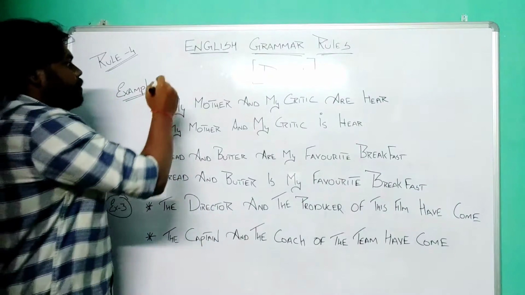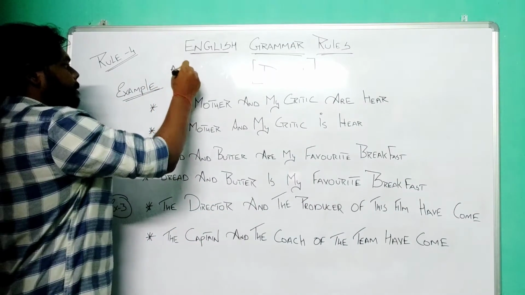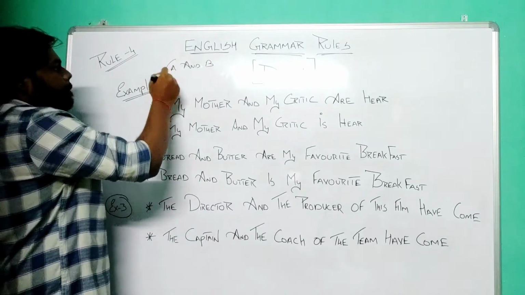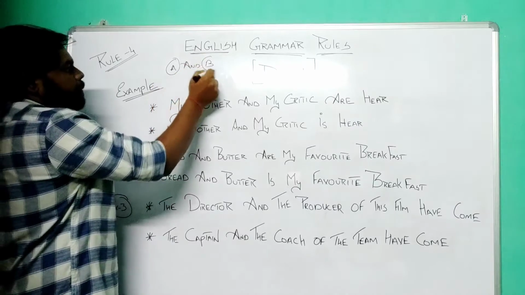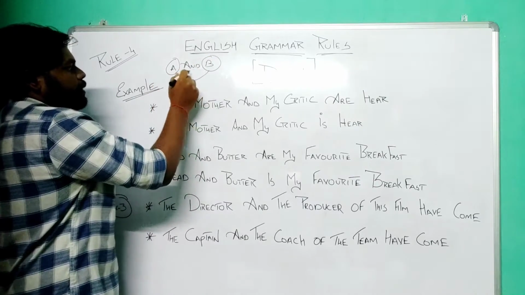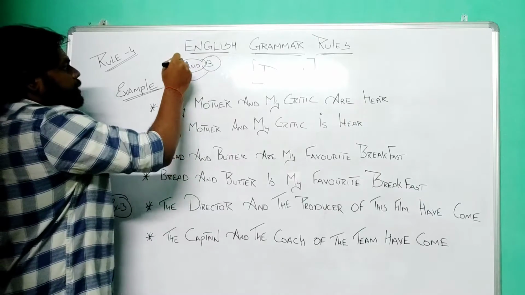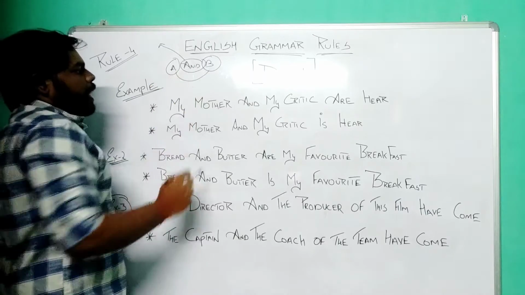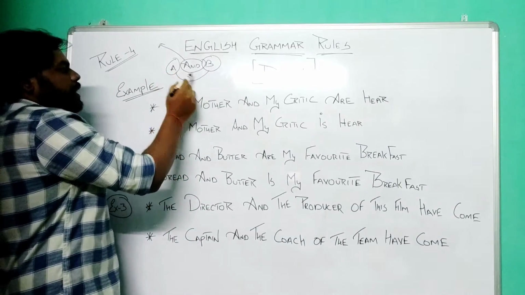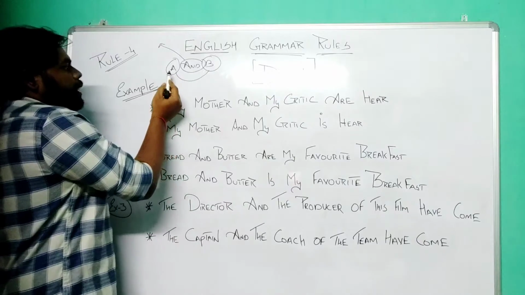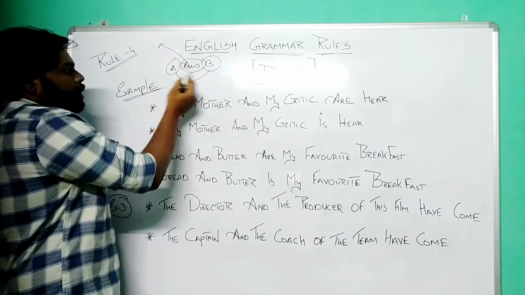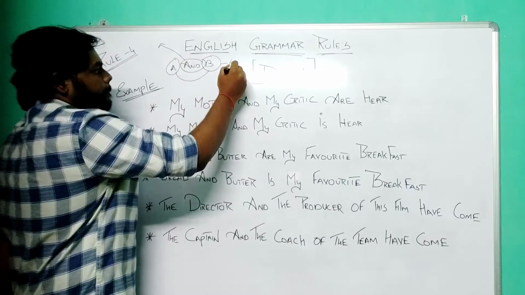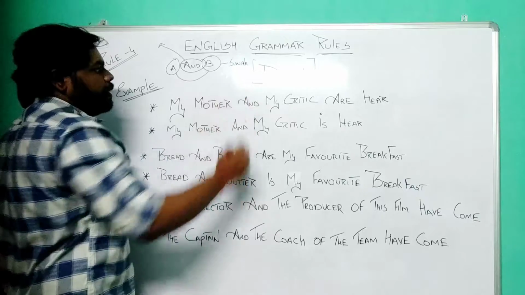The rule number 4 says, if two or more singular subjects, consider this as a singular subject, are connected with the word and, which is a conjunction, and if they are representing the same person, for example, A and B are the same person, then the verb that follows will be singular. This is the rule.